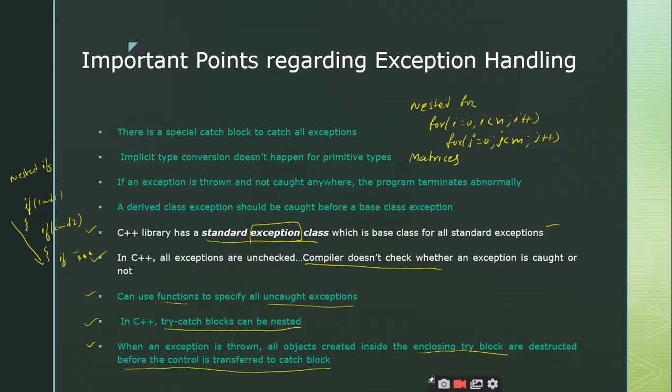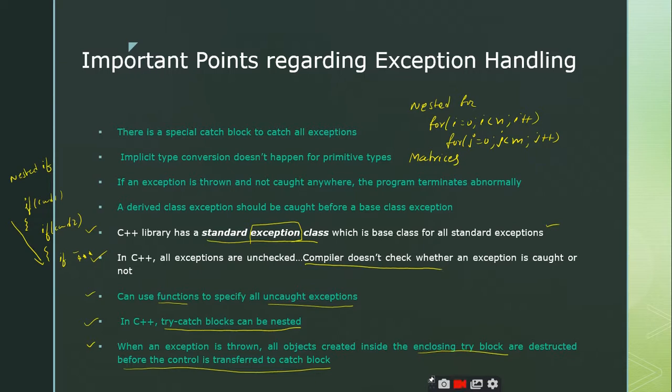The second point is that type conversion does not happen for any primitive data types. Don't assume that while you are throwing values to handle exceptions, implicit type conversion will happen. The matching of the data types should happen perfectly. That means character should match with character, integer should match with integer. It's not that character is converted into integer, right? So implicit type conversion never happens in exception handling.